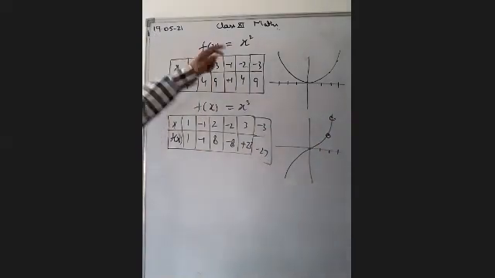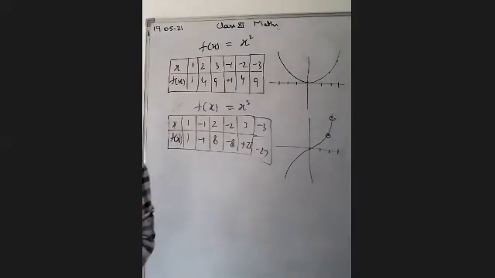Generally, f(x) is equal to x was the first, I have done the linear polynomial. ठीक है, this was the quadratic polynomial. This is a cubic polynomial. It is sufficient to show, as there are unlimited polynomials, we cannot draw all the graphs. Okay. Now I am taking the next one, that is the modulus function.